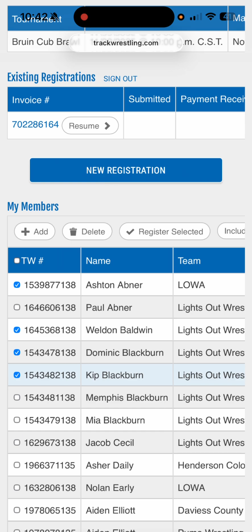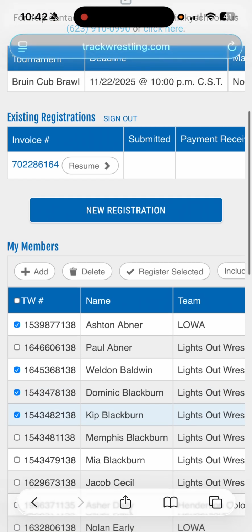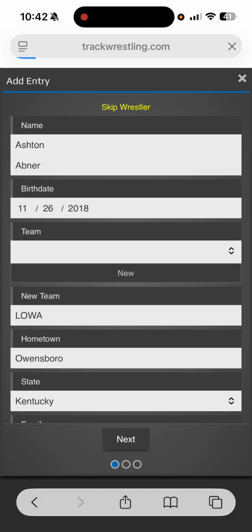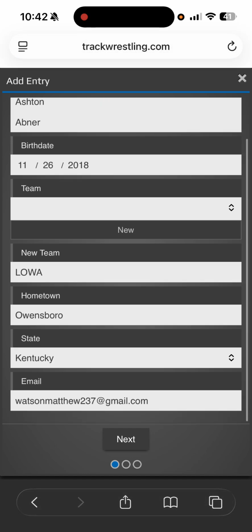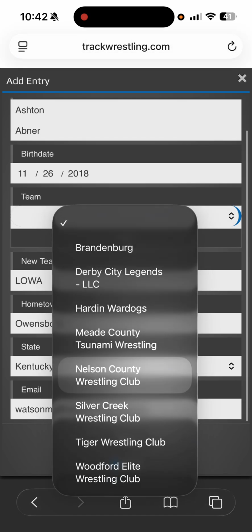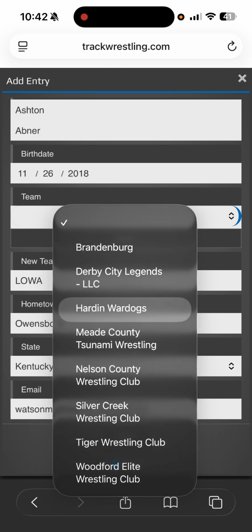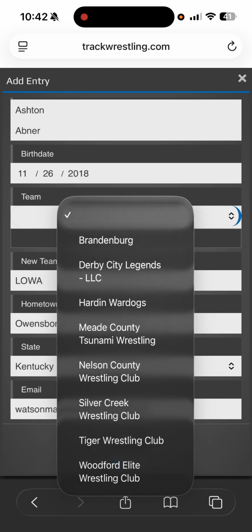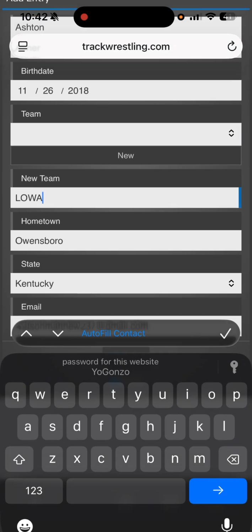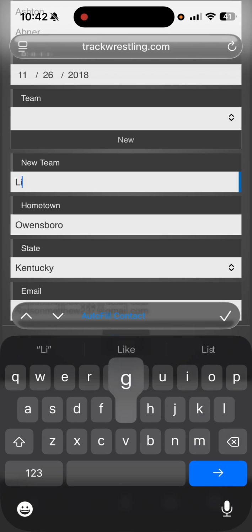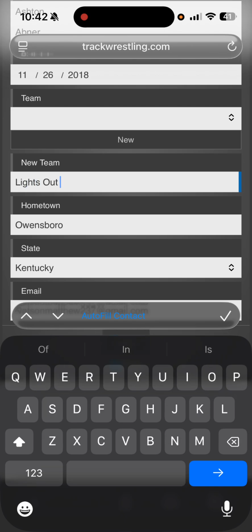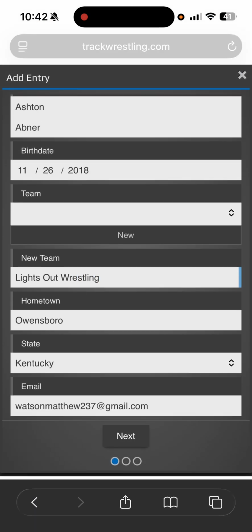Once I do, I could select them, and then I could hit Register Selected, right? It'd tell me to go in. I could select their team, which, of course, I'm not going to see us on here, I don't think. Yeah, because this would be our first registrant, so not a big deal. We're just going to type in New Team, and it's just going to be Lights Out Wrestling Academy. You get the ordeal here. We've been here before. I'm not going to go finish this entire thing, but you get what I'd be doing here.